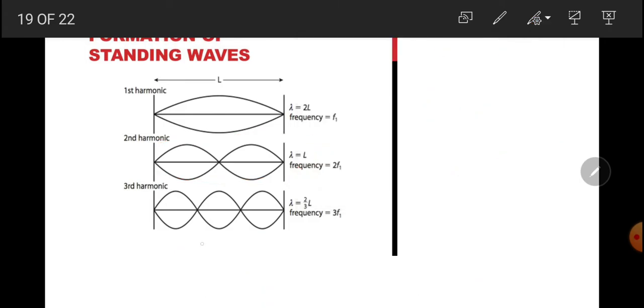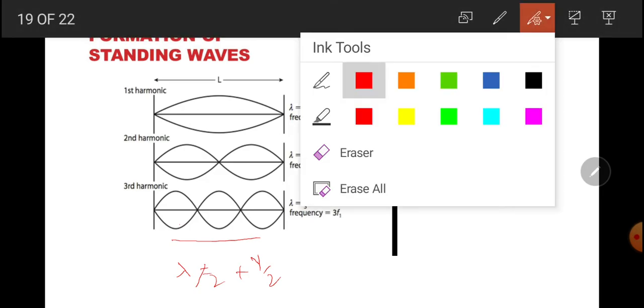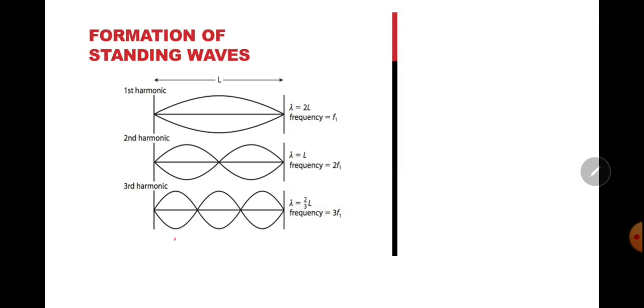Now see the third case. In this case, three loops: one loop represents lambda by 2, so the length is 3 lambda by 2. So f is equal to v by lambda.